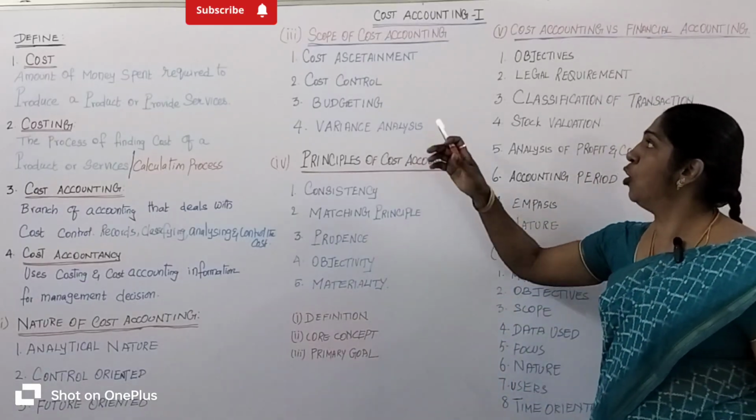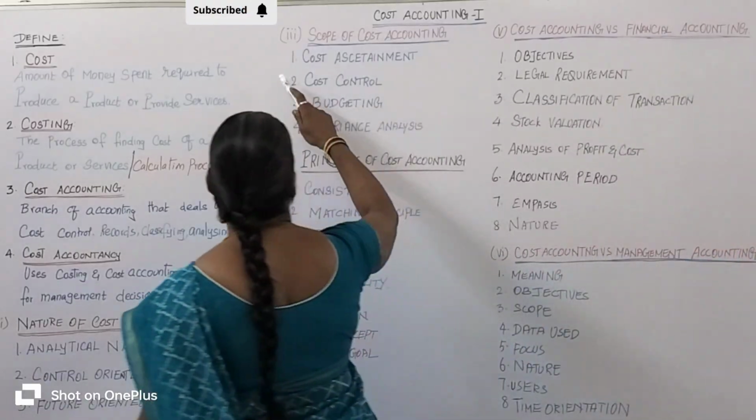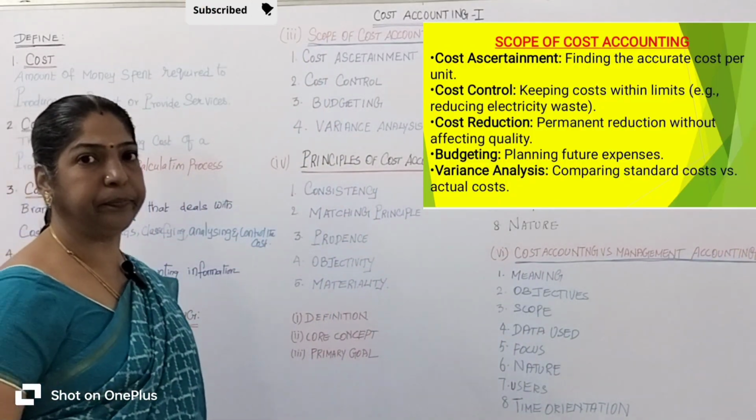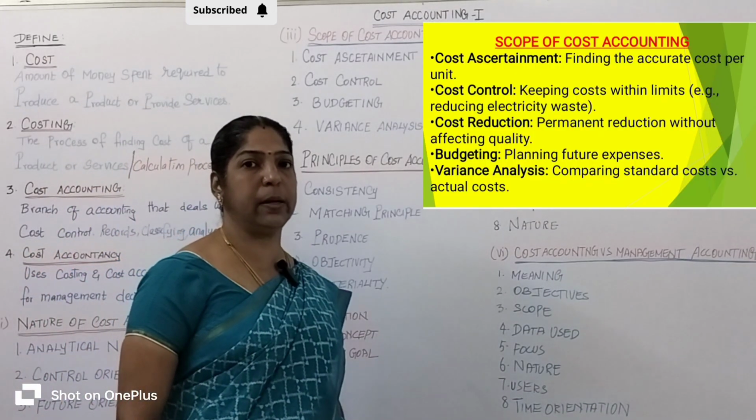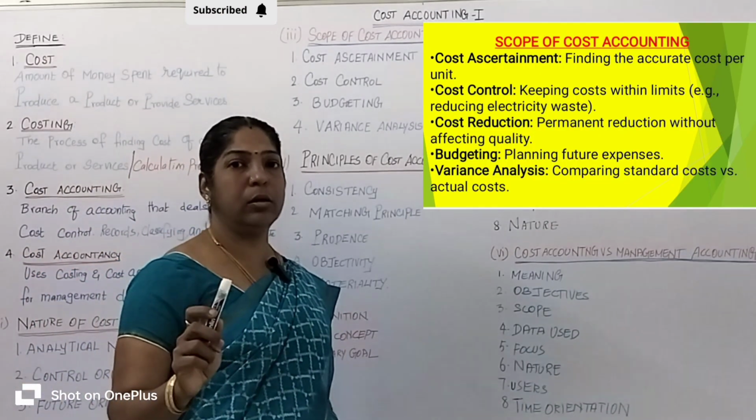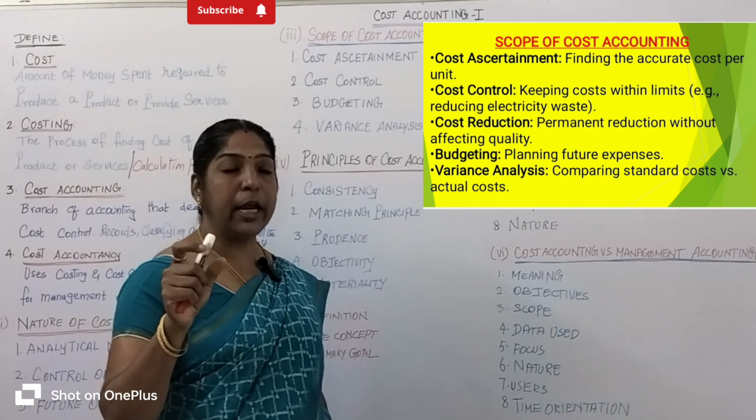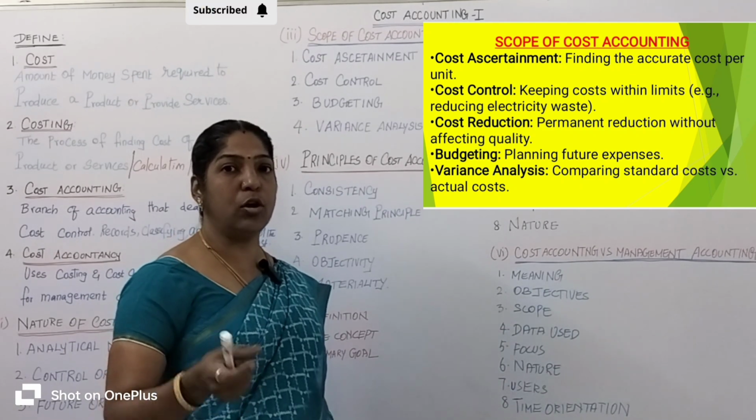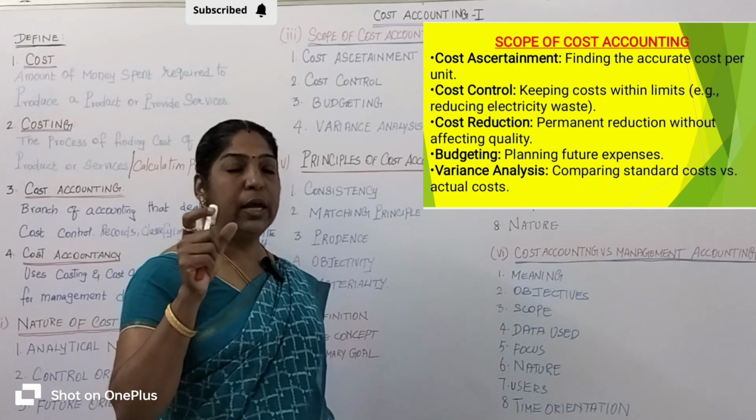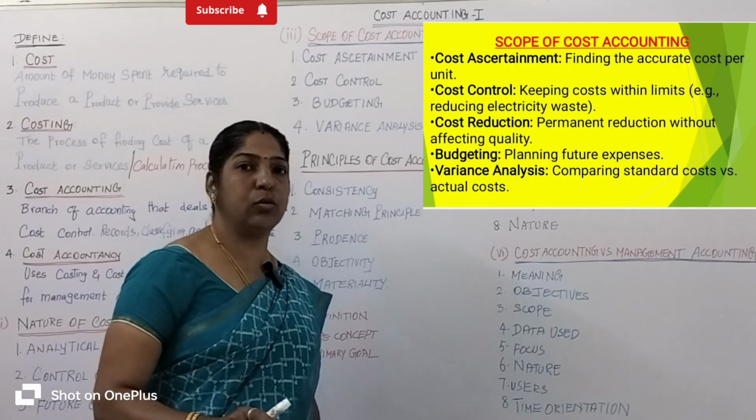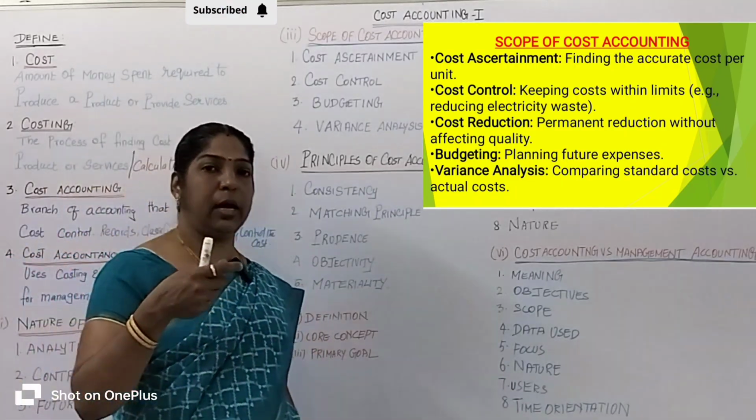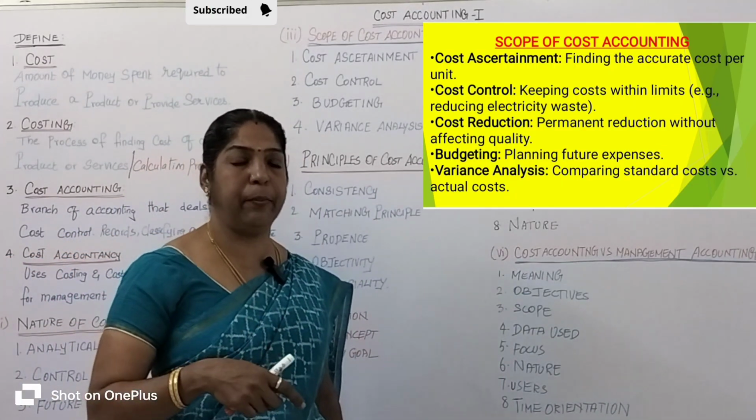Let's go to the scope of cost accounting. Let's come to cost ascertainment. What is meant by cost ascertainment? Cost accounting finds out the exact cost. Cost accounting always helps to find out the exact cost. Why? I will explain with a suitable example.